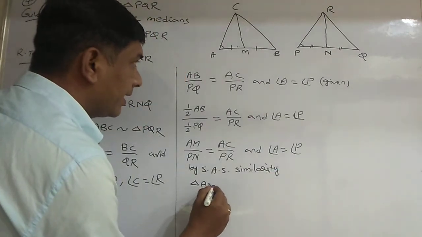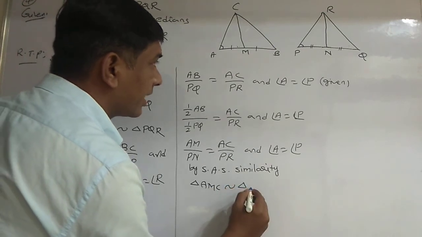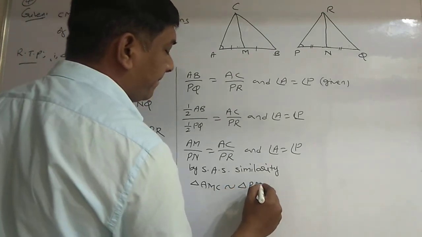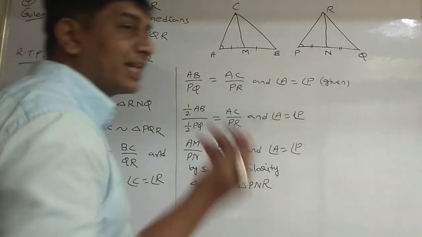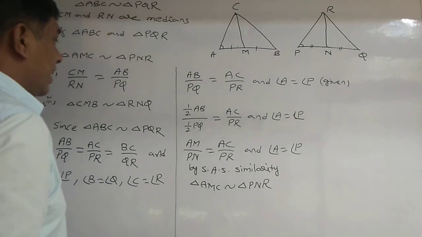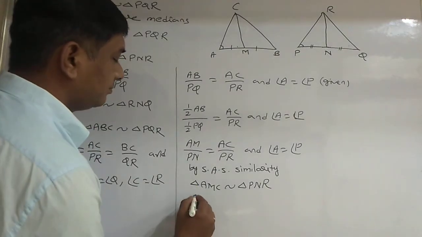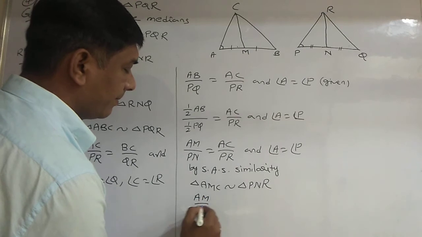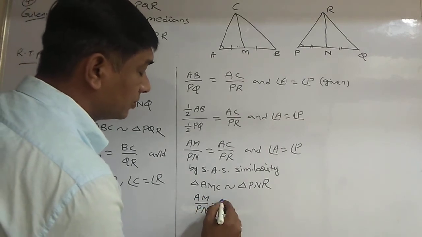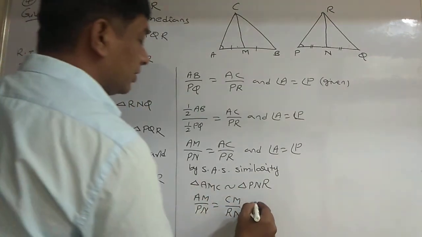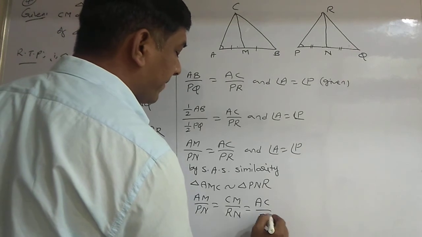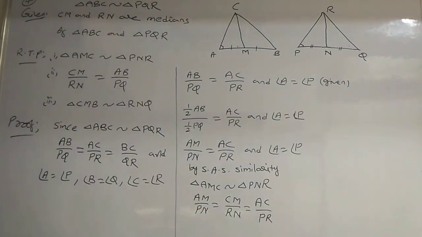Triangle AMC is similar to triangle PNR. Since they are similar, their corresponding sides are proportional. So that AM by PN is equal to CM by RN is equal to AC by PR.